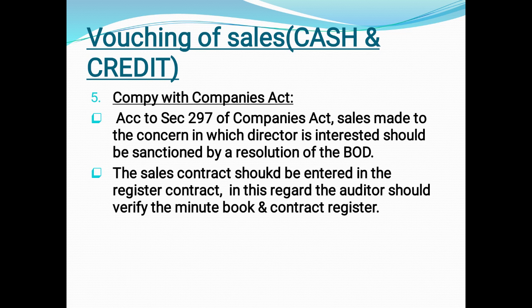So if there is an interested director, it should be sanctioned by a resolution of the board of directors. The board of directors should pass a resolution saying that the sale is to be made to that particular director. Whatever resolutions are made will be registered in the minute book.